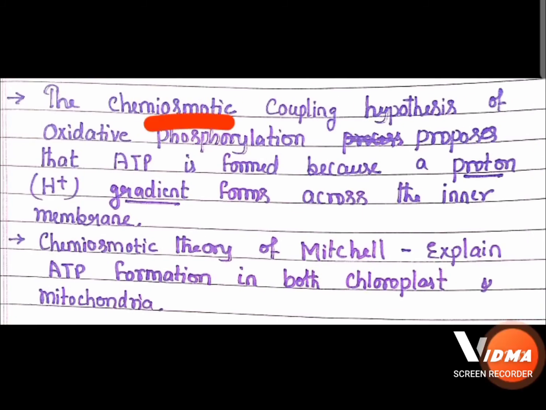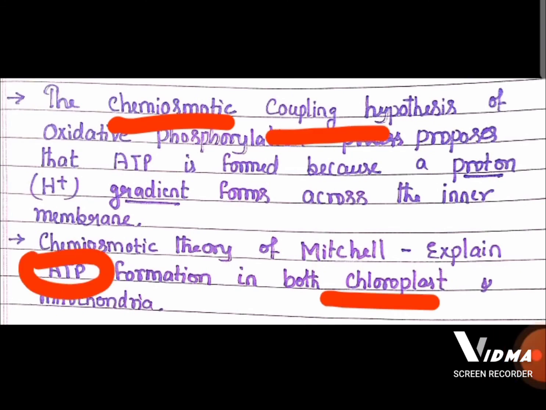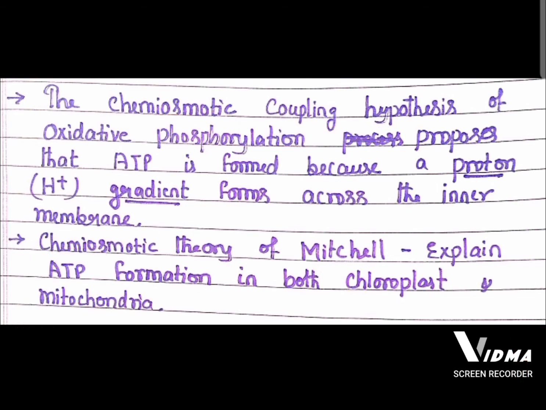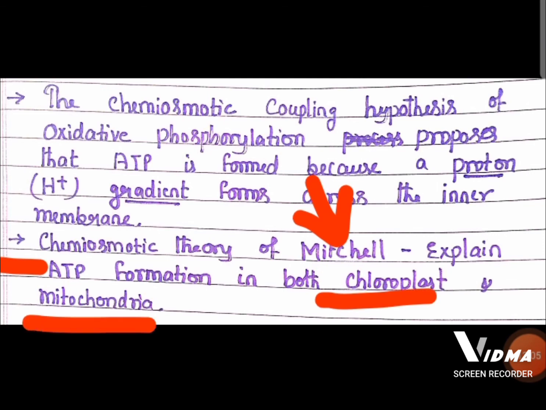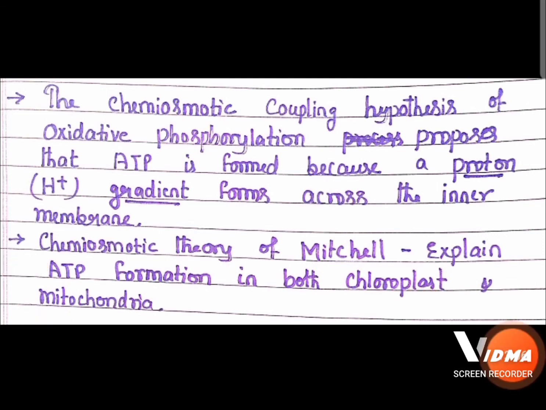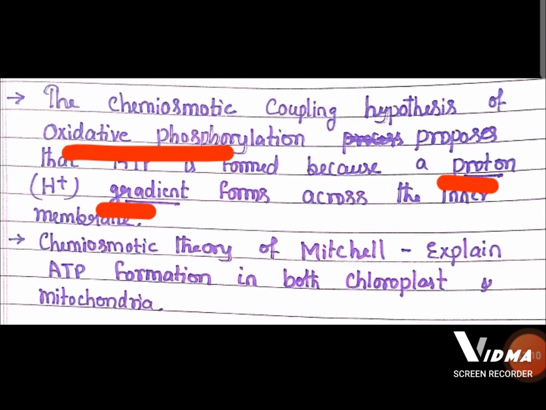Now, by the chemiosmotic coupling hypothesis, we can explain ATP formation in chloroplasts and mitochondria. This chemiosmotic theory by Mitchell explains how ATP is produced in chloroplasts and in mitochondria. And this is because of the proton gradient. The ATP generation by oxidative phosphorylation is related to the proton gradient. Remember, proton gradient.